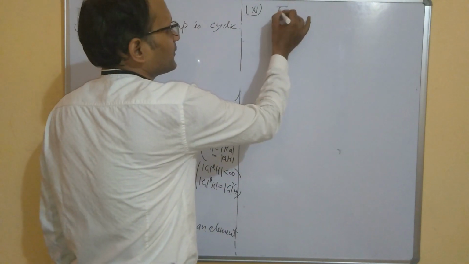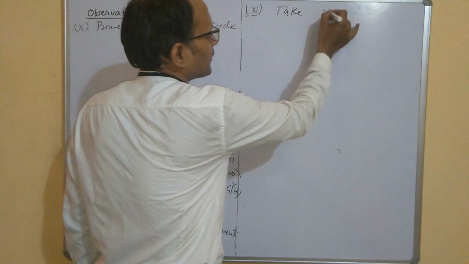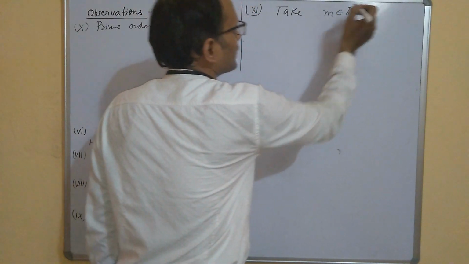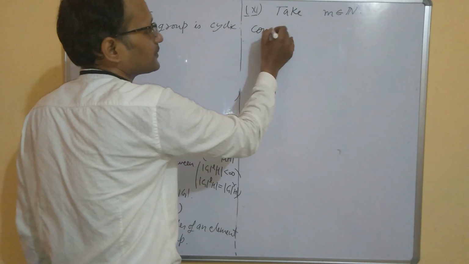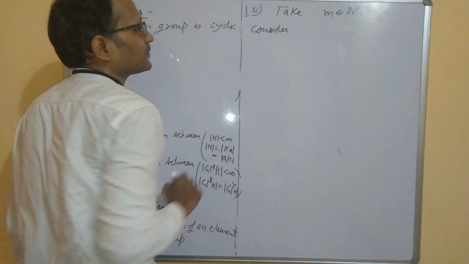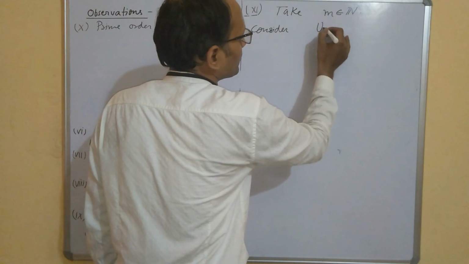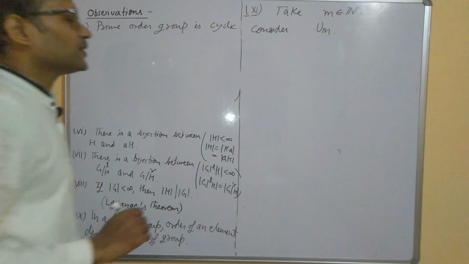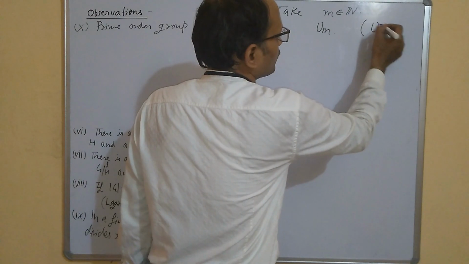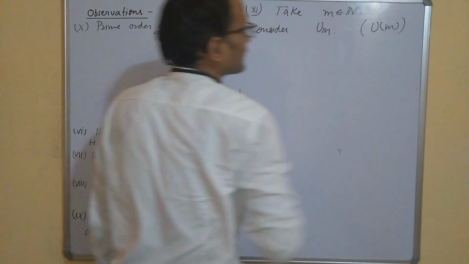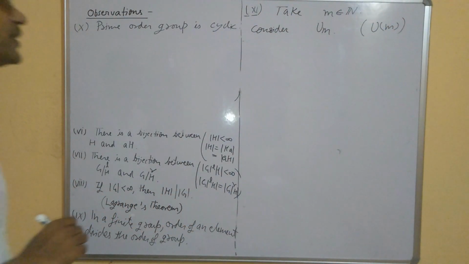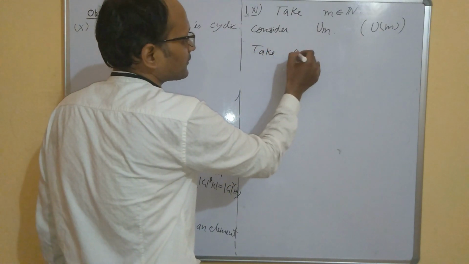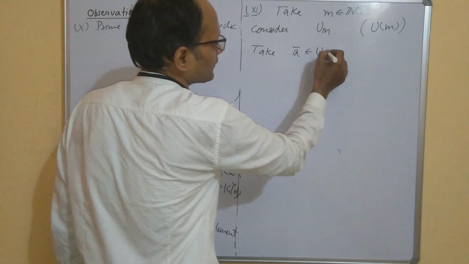So take any number m in N. Consider U_m. Some books also write it differently, so don't be confused, both are the same thing. Now take an element a bar in U_m.